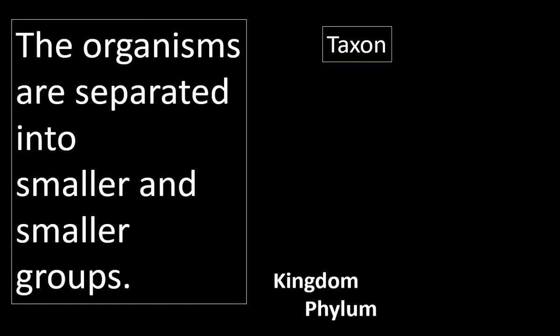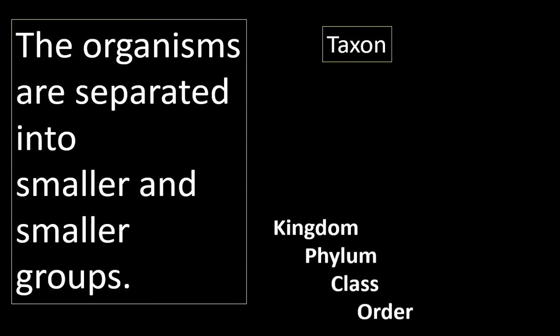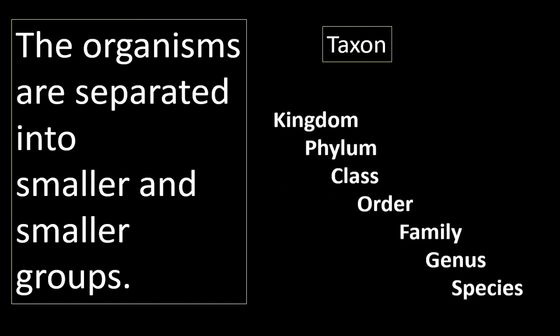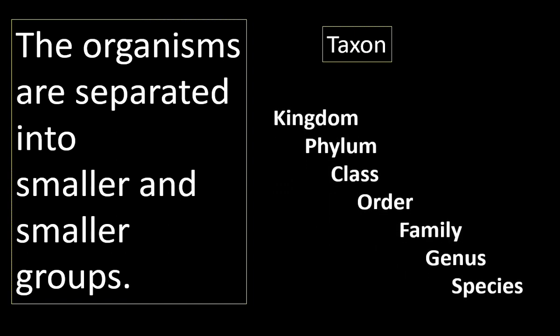Kingdom is the largest group. Next, phylum, class, order, family, genus and species. Species is the smallest group. In taxonomy, organisms are separated into smaller and smaller groups. Which one is the smallest group? Species is the smallest group. A group of related species together form a genus, and related genera form a family. In this way, at last, kingdom is formed.